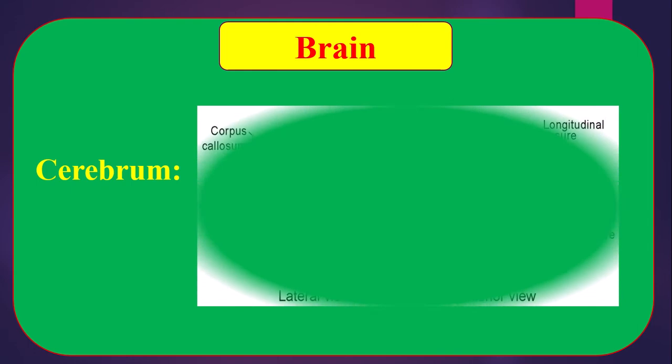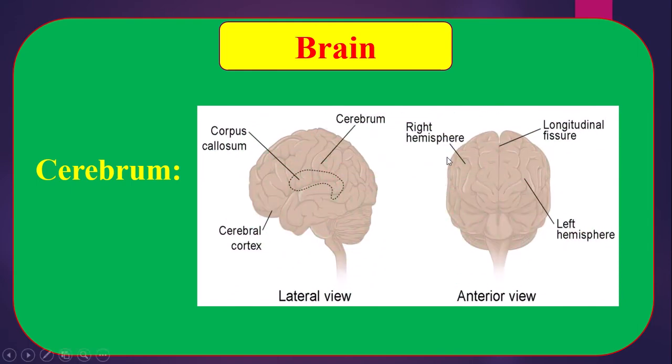That means, follow the figure. This is cerebrum. The total region is cerebrum. The outer region of cerebrum is gray in color and called gray matter. Why gray in color? Because the outer layer of cerebrum, which is called cerebral cortex, is formed by cell bodies of neurons, and the color of cell body is gray. That's why the outer layer of cerebrum is gray in color and called gray matter.